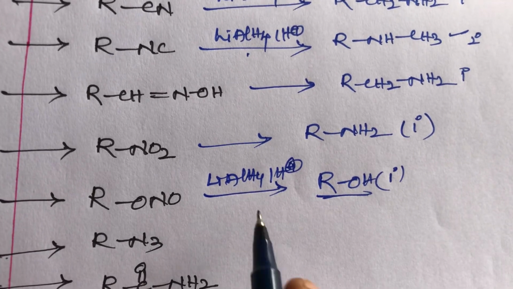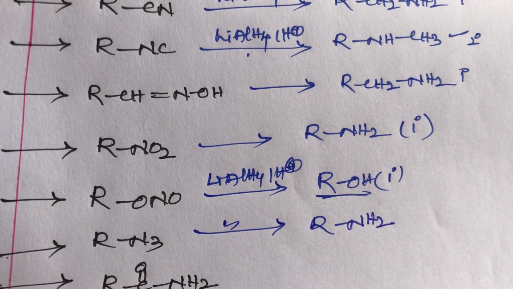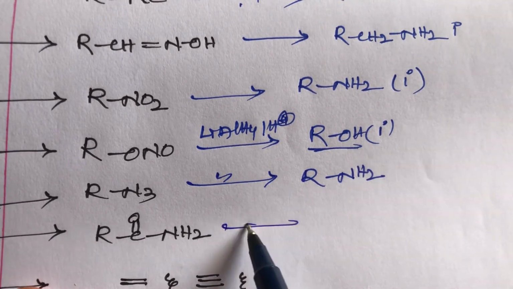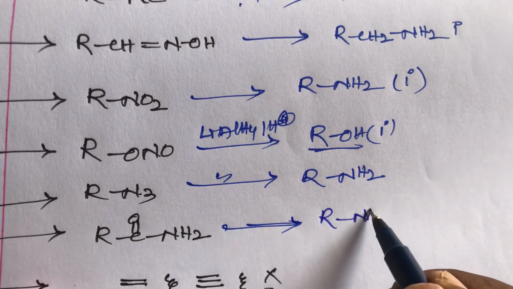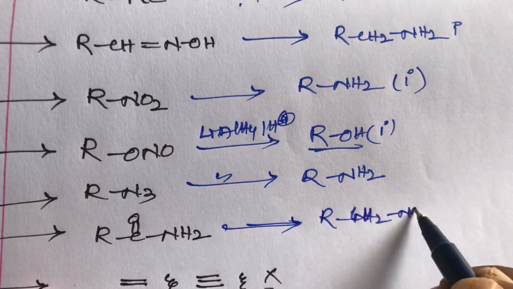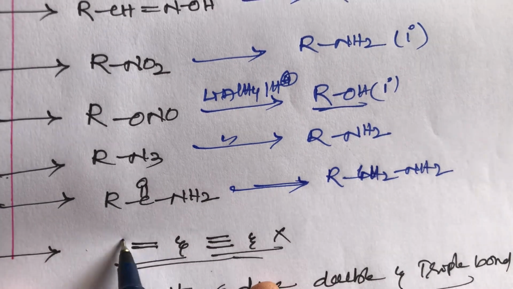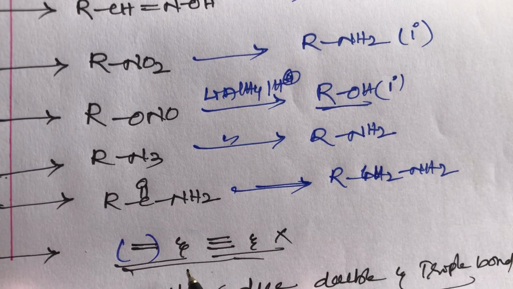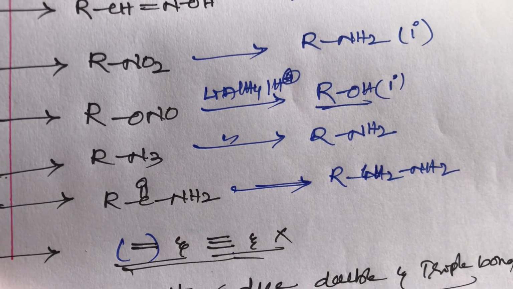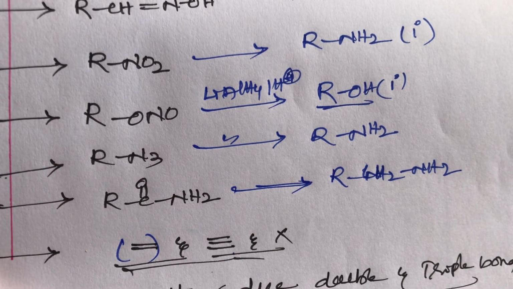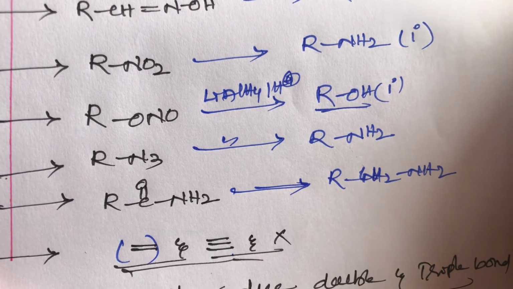And azide also, when azide reacts with lithium aluminum hydride, gives primary amines. Next, amide also reacts with lithium aluminum hydride to give primary amines, or CH2NH2, students. But alkenes and alkynes, means carbon-carbon double bond and carbon-carbon triple bond, cannot be reduced with lithium aluminum hydride. It is very important, students. Lithium aluminum hydride cannot reduce double bond and triple bond.